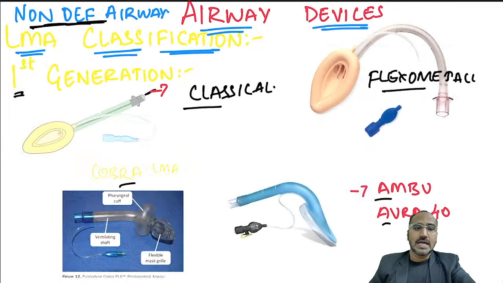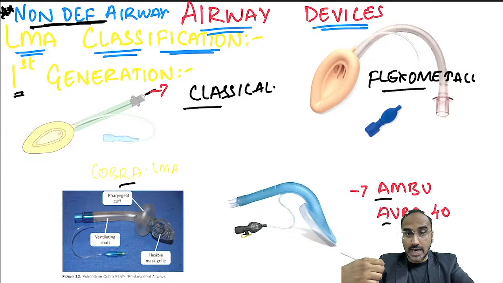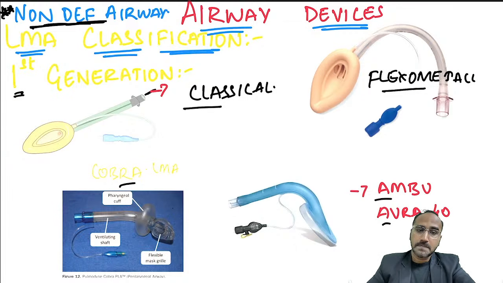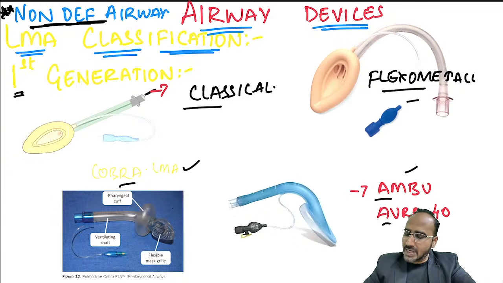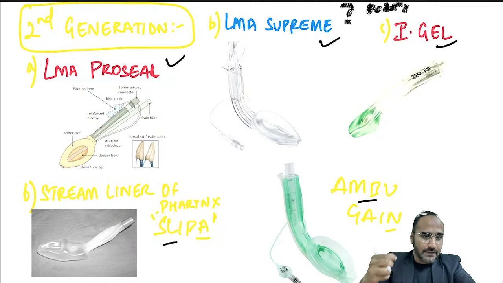So remember, guys, is an LMA a definitive airway? It is a non-definitive airway, because it cannot prevent aspiration. It can cause aspiration. In LMA, one-port LMAs come under first generation, such as classical LMA, flexometallic LMA, Cobra LMA, and Ambu Aura 40 LMA. Second generation means two ports are there, one tracheal and one esophageal.